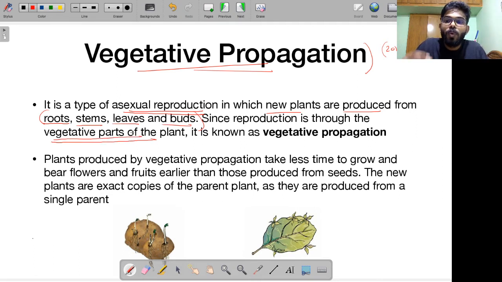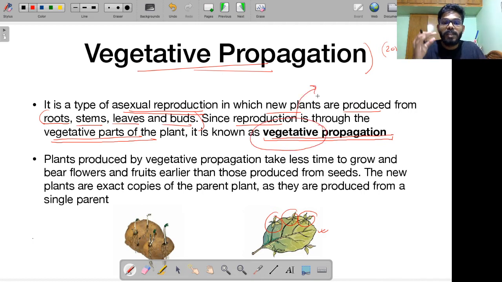For example, you can see this is a leaf. From this leaf you can see a new plant growing. You can see these are roots. From these, new plants are growing. These are vegetative parts of a plant, and still reproduction is occurring. So the reproduction is occurring through vegetative parts of a plant, and this is what we call vegetative propagation. From the name itself it is pretty obvious that it will be from vegetative parts of a plant.